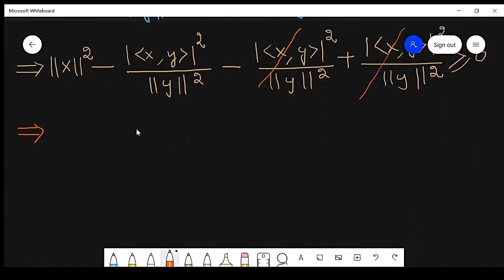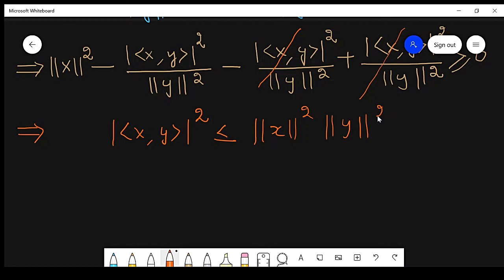So clearly, absolute value of x y whole square is less than equal to norm x whole square into norm of y whole square. Why? Because this norm y is non-zero, so we can write it in this way.